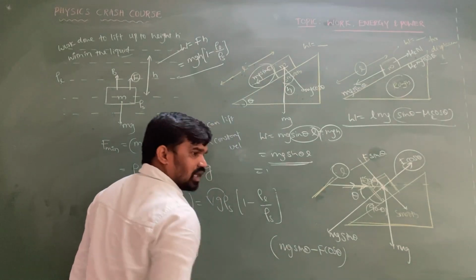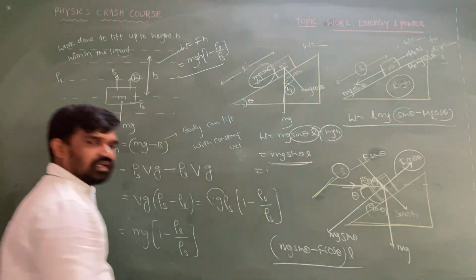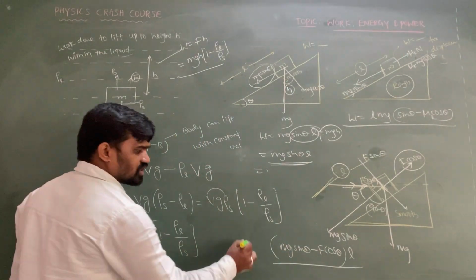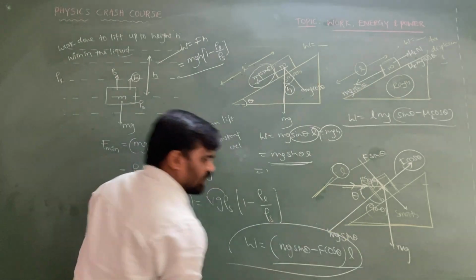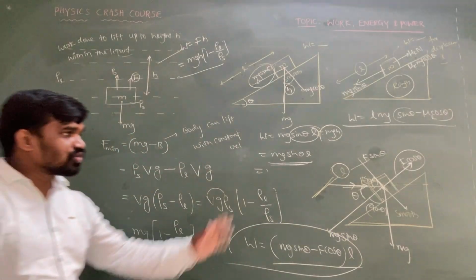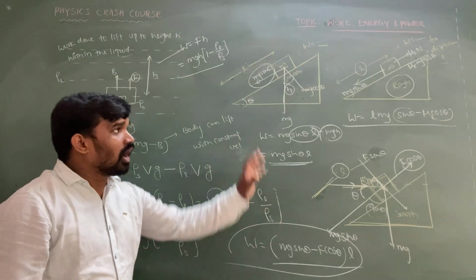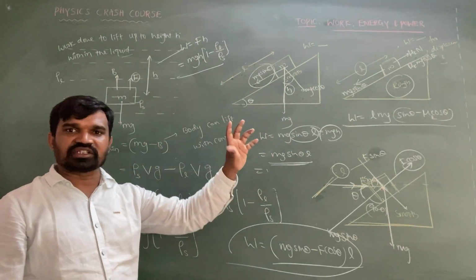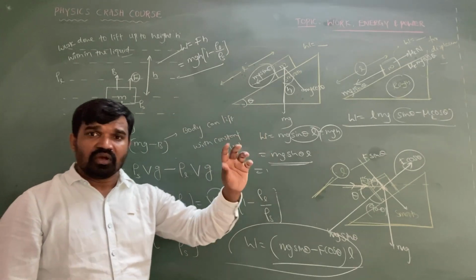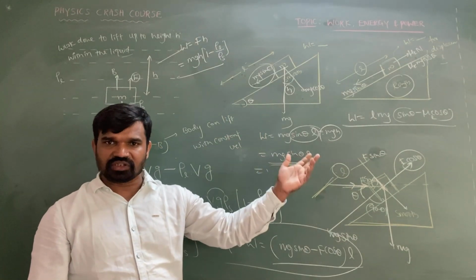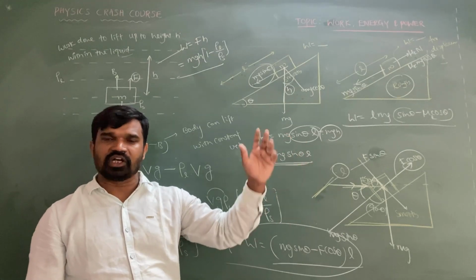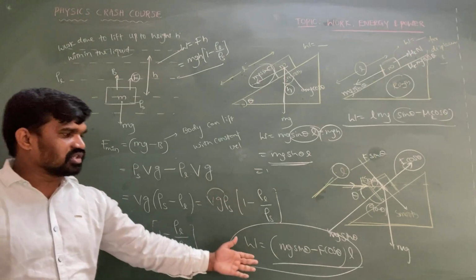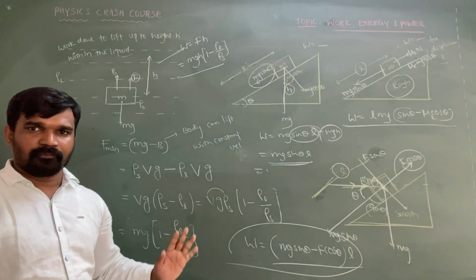This net force along the displacement, mg sin theta minus F cos theta, multiplied by L, is equal to the work done. So this is the way to calculate the work done. However many forces are acting, that many work done values you can get, and take the algebraic sum of all the values: positive work done is positive, negative work done is negative, zero work done is zero. So the total work done will become this. This is the way to calculate the total work done. Okay, please copy.